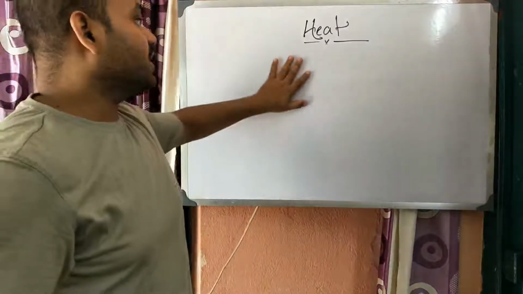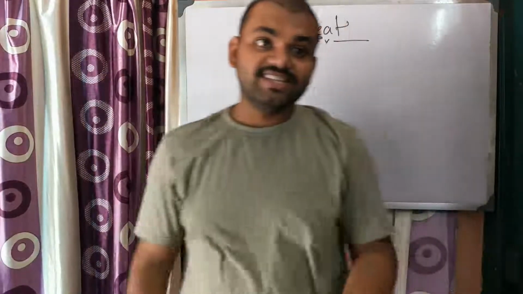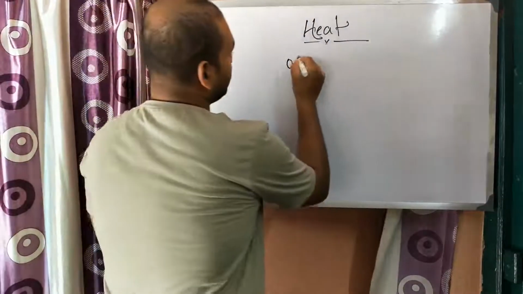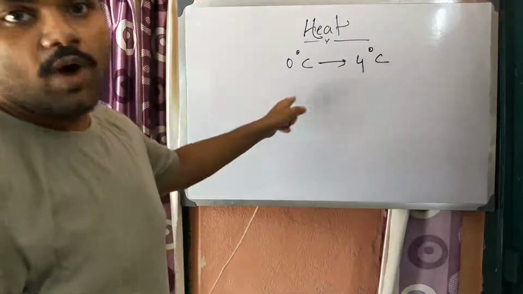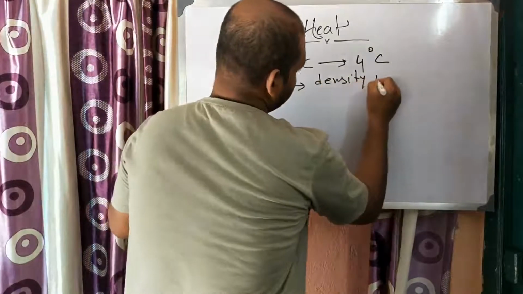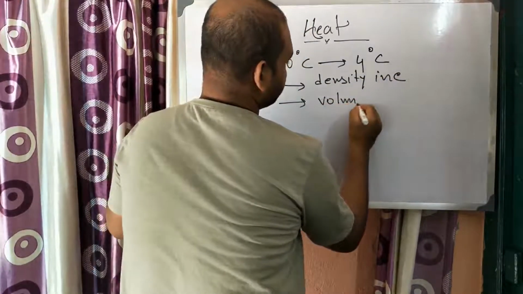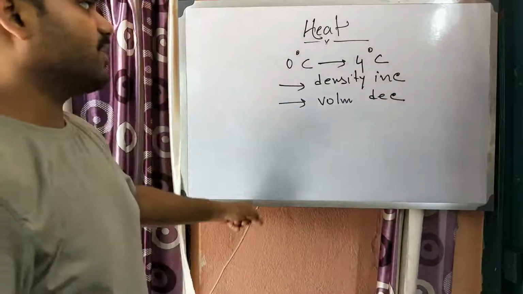So in case of water, what happens generally, whenever we heat a particular body, its density decreases and volume increases. But between 0 degrees Celsius to 4 degrees Celsius, when we heat water, its density increases and volume decreases. So the opposite phenomenon happens.